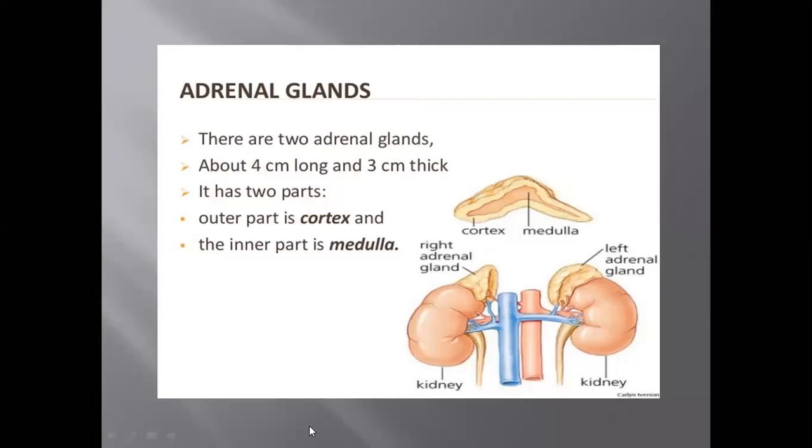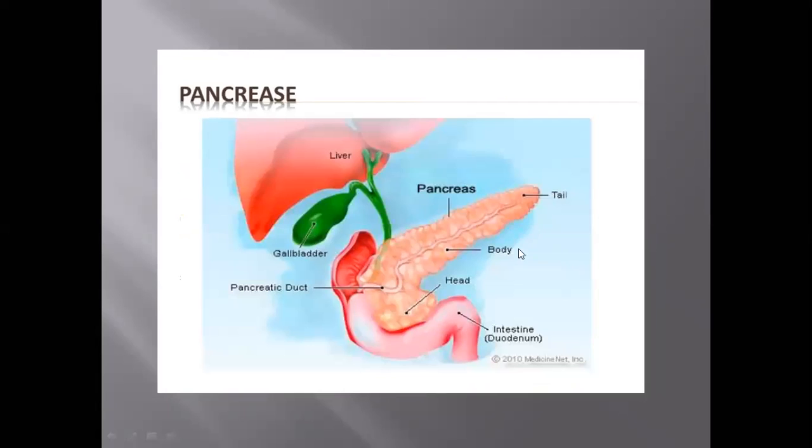Okay, next to it is another gland, that is pancreas. Pancreas is known as the gland which acts as both. It works as endocrine glands and exocrine glands. Endocrine glands are those secreting secretions in proper ducts, and those secreting secretions in an open surface area are known as the exocrine glands. So the pancreas is one that is functioning for both. It is working as endocrine as well as exocrine.